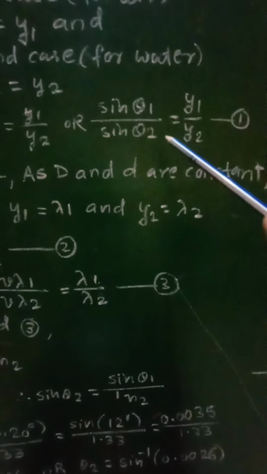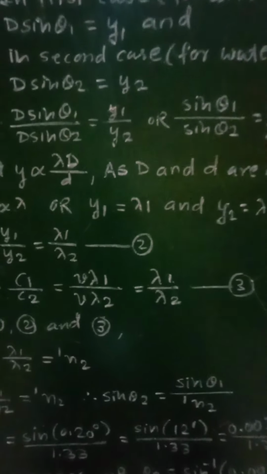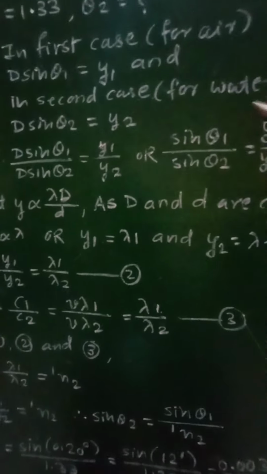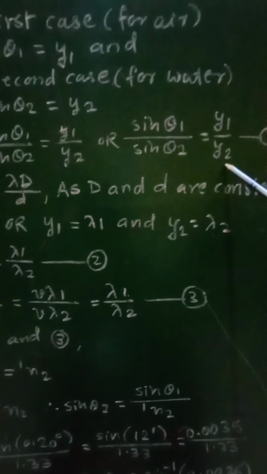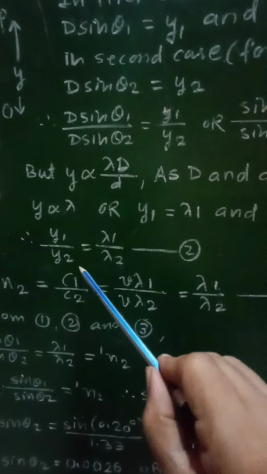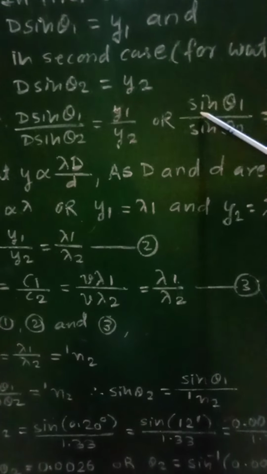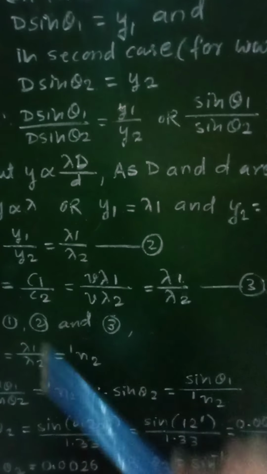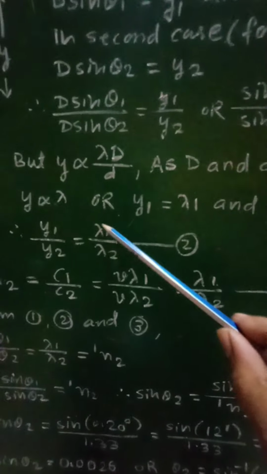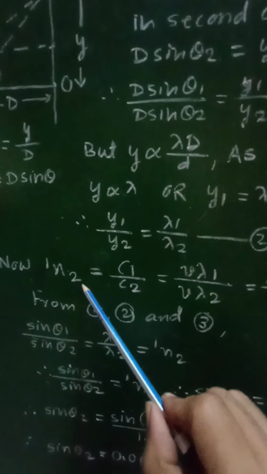Now from equations number 1, 2 and 3, we can conclude: from equation 1, sin theta 1 by sin theta 2 equal to y1 by y2, but from the second equation y1 by y2 equal to lambda 1 by lambda 2, and therefore we can write sin theta 1 upon sin theta 2 equal to lambda 1 by lambda 2. Similarly, from the third equation, lambda 1 by lambda 2 equals the refractive index of the second medium with respect to the first medium.